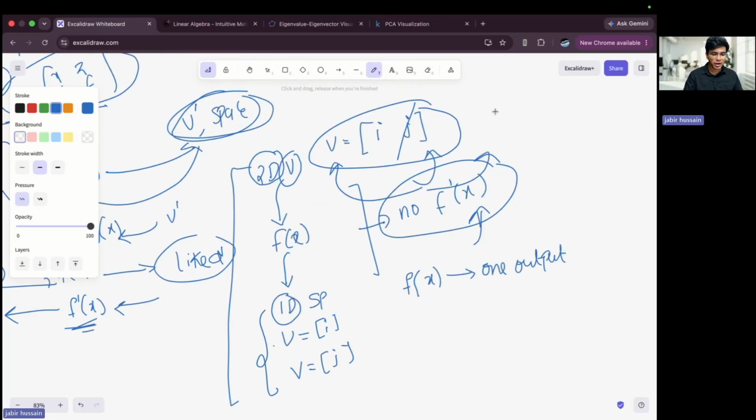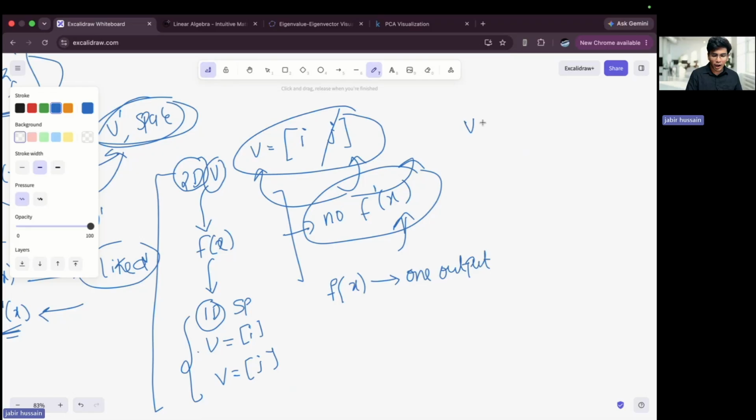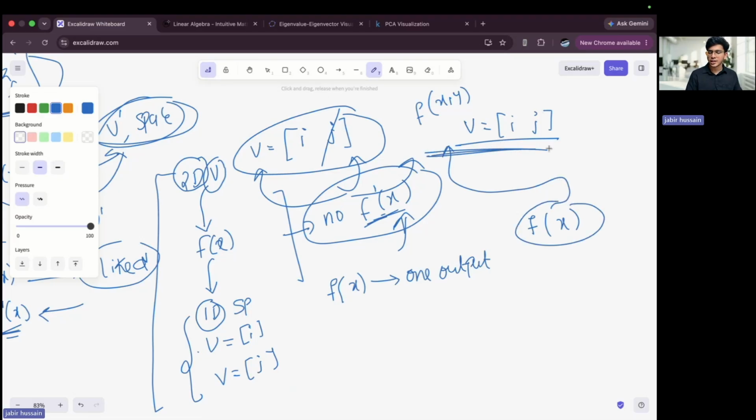For example, let's say you are having i comma j. I want you to read about what will happen if dimensionality reduction happens and why there are no inverses when a linear transformation goes through dimensionality reduction. Anyways, let's say I had two dimensions, and just imagine that you are having only x, and this function is f of x comma y, and you are trying to go from one dimension to two dimensions at once.